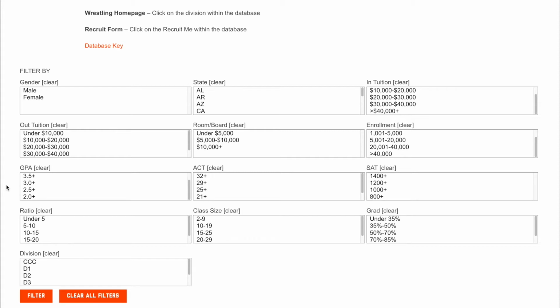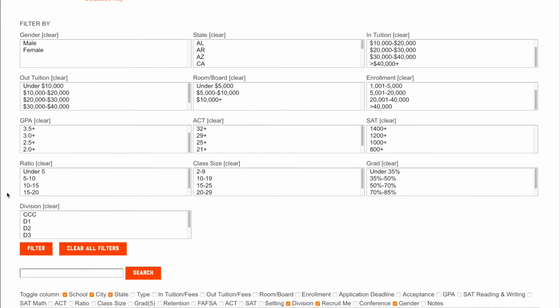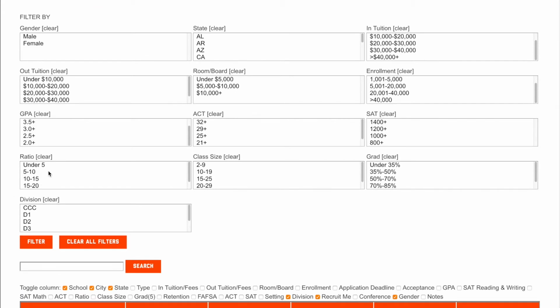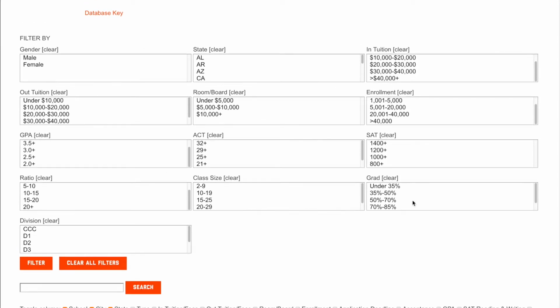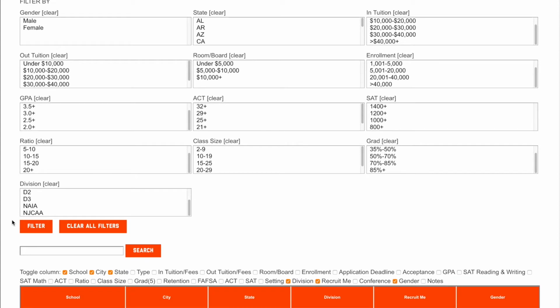These aren't requirements, but just the average entering class, what they had. And then we've got student-teacher ratios, some smaller to bigger, average class size, graduation within 5 years, percentage-wise, and then what division, whether they're California Community College or D1 NCAA, NAIA, or NJCAA.